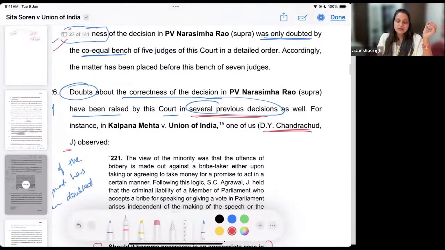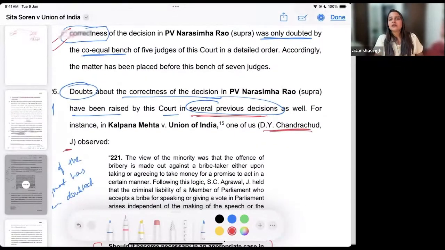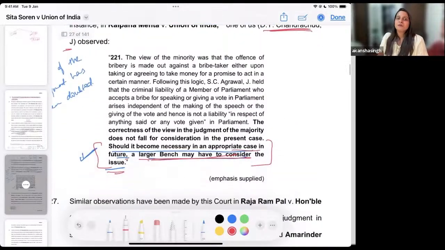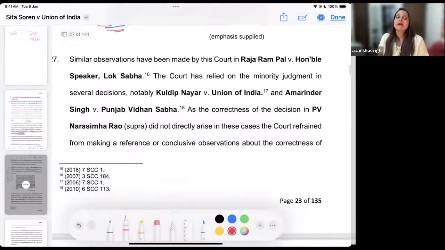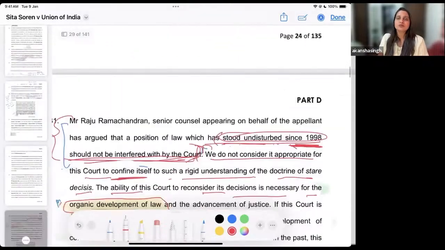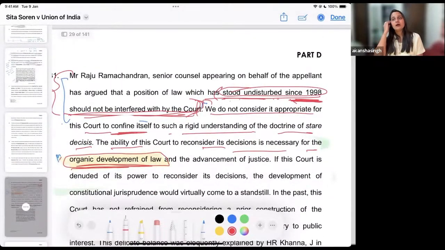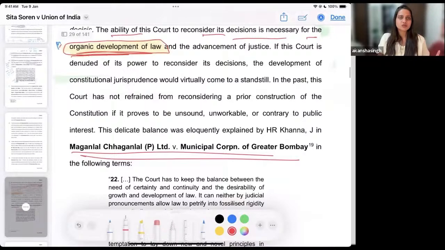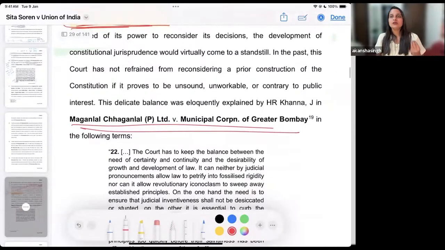Okay, secondly, there are a lot of precedents quoted in the case, wherein we have highlighted how stare decisis has to be considered a flexible rule, and has to be seen in the light of the development of law and the advancement of justice. So when we are allowing something of this sort, the idea is to promote justice and not to restrict it in any particular manner. Okay, and constitutional jurisprudence allows us to do the same.